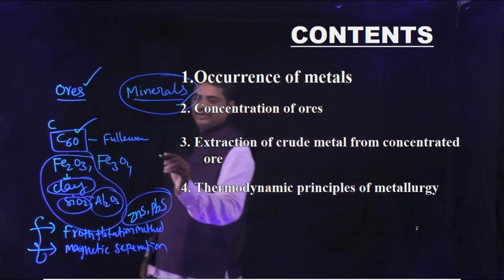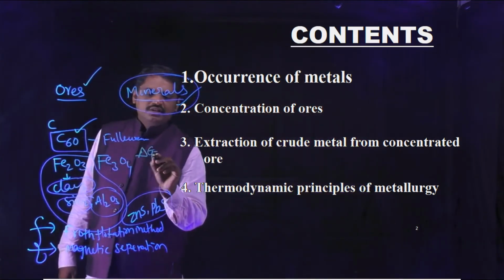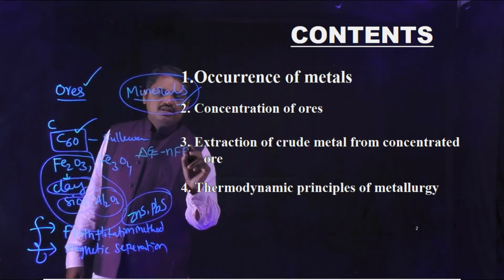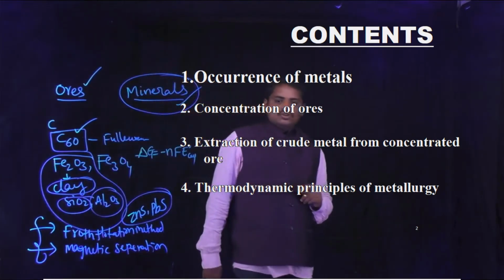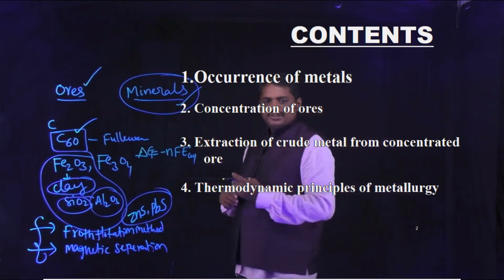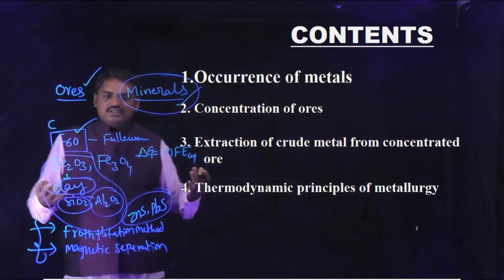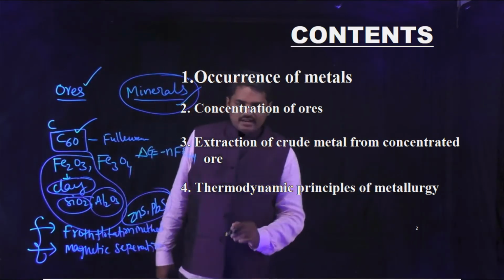For example, change in free energy, delta G equals minus nFE naught cell. Generally, this concept explains whether the reaction is possible or not by using Ellingham diagrams.